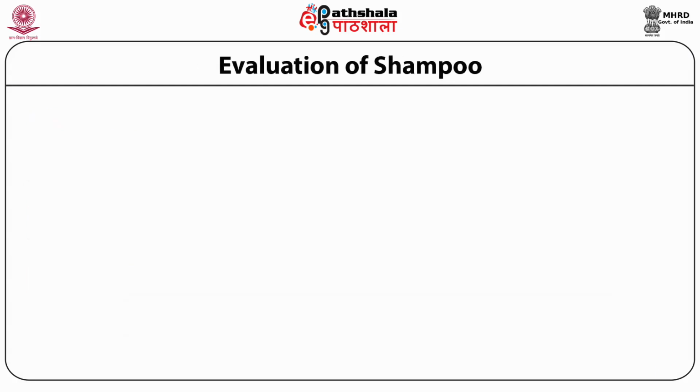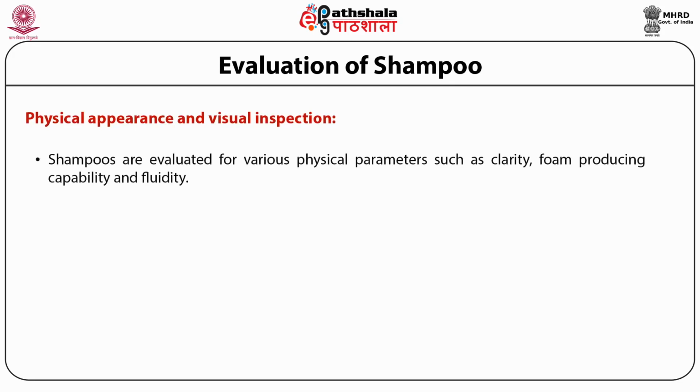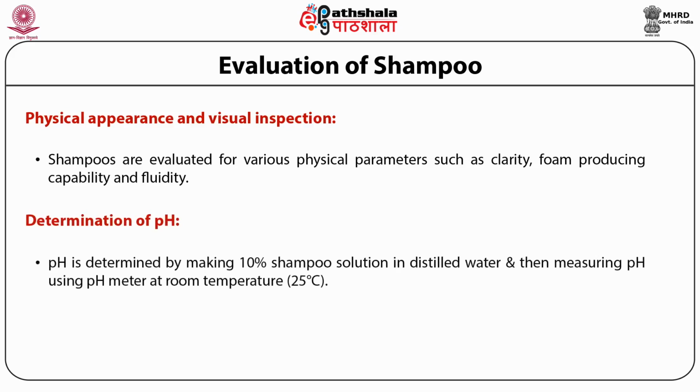Evaluation of shampoos. To assure the quality of shampoos, specific tests for shampoo formulations are performed. The first test is the physical appearance and visual inspection. Shampoos are evaluated for various physical parameters such as clarity, foam producing capability, and fluidity. The second test which is done to evaluate the shampoos is the determination of pH. pH is determined by making 10% shampoo solution in distilled water and then measuring the pH using pH meter at room temperature.